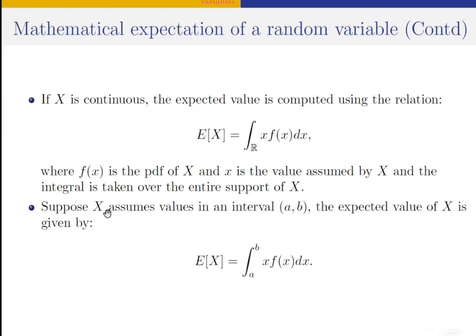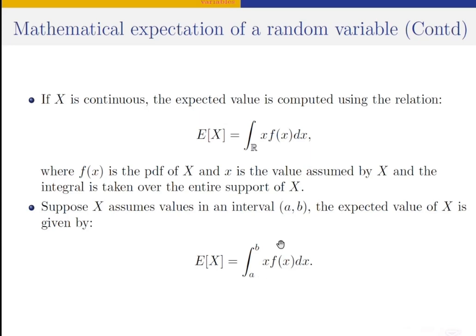Now, if x assumes values in this interval, it means x assumes an uncountable set of values in that interval. The expected value of x, being a continuous random variable, is given by this relation. This relation is an expanded form of the earlier one, in the sense that the interval runs from a to b.